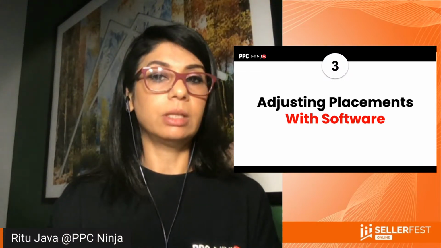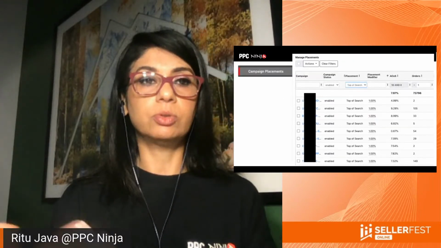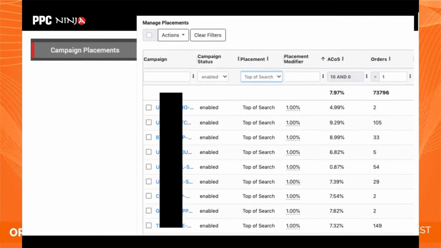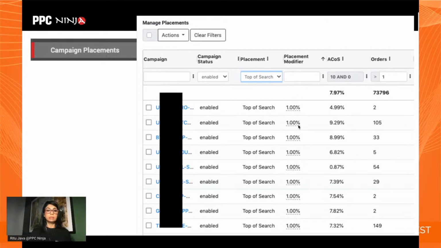I mean, there are softwares out there that can help you. This is just one screenshot from within our software, where you can see we have a view called campaign placements. In this view, you can look at the placements, and you can also set a filter on ACoS greater than or less than some amount and find those placements, and then just double click into your placement modifier or do a bulk action and change the modifier for all of those placements that match to this criteria of